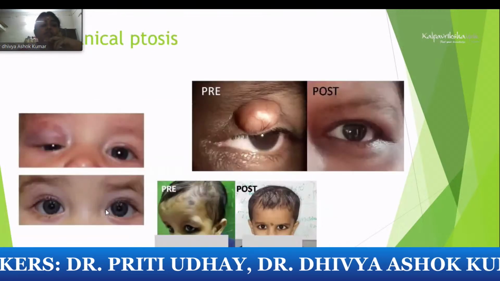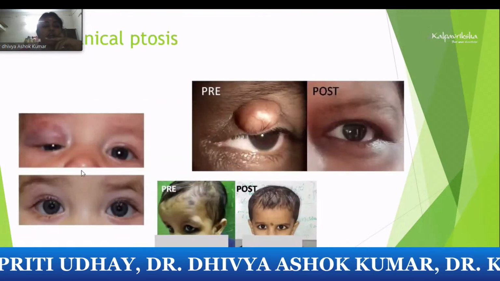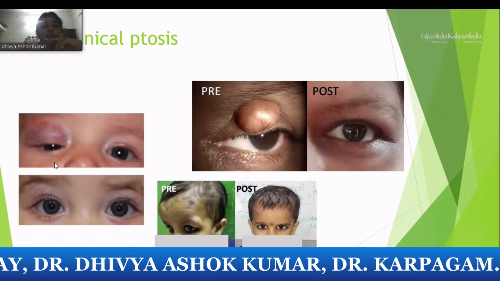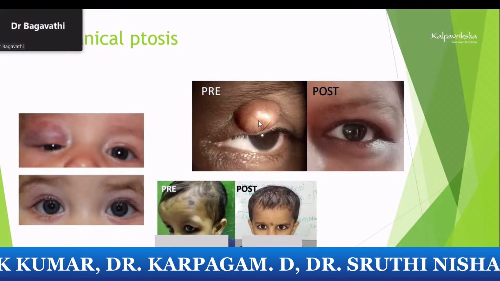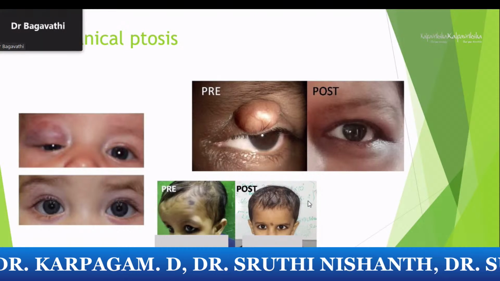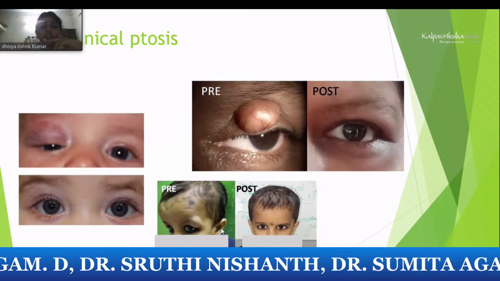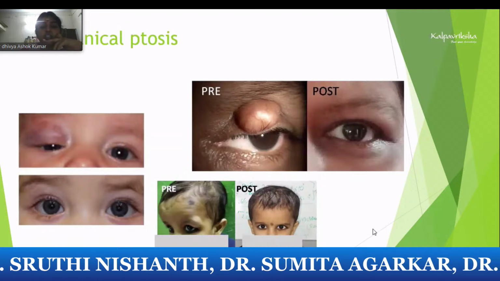So in mechanical ptosis, you have to treat the cause, whenever there is hemangioma. This is a capillary hemangioma after propranolol treatment. The chalazion or tarsal cyst has to be treated. In pre-post after the dermoid excision, you can see the difference in the ptosis.